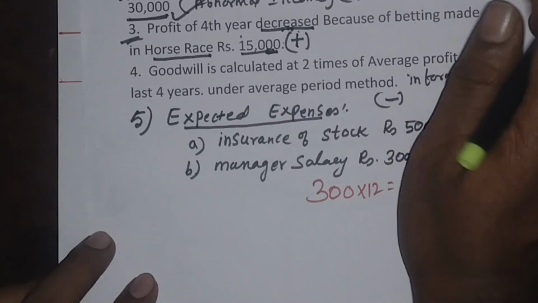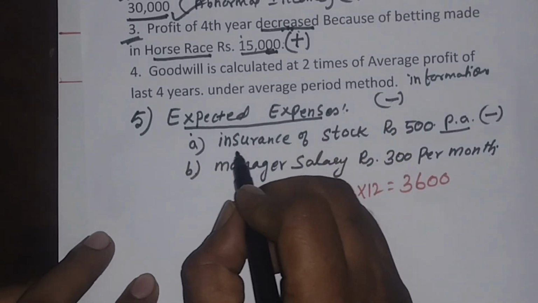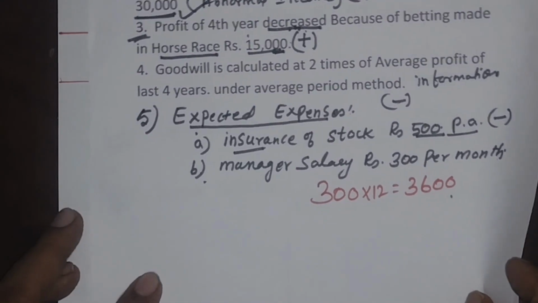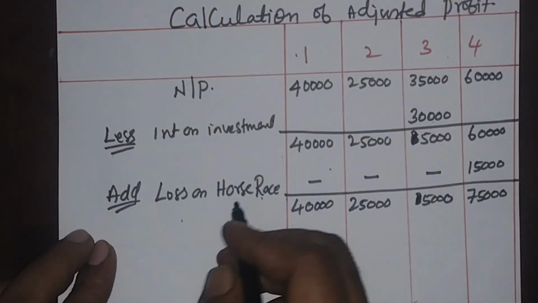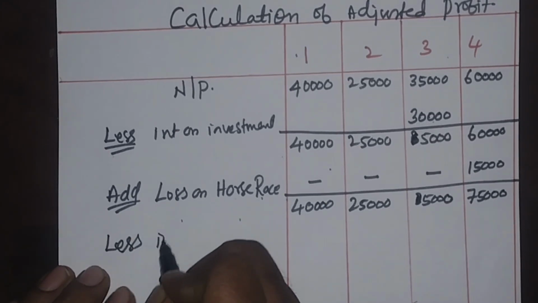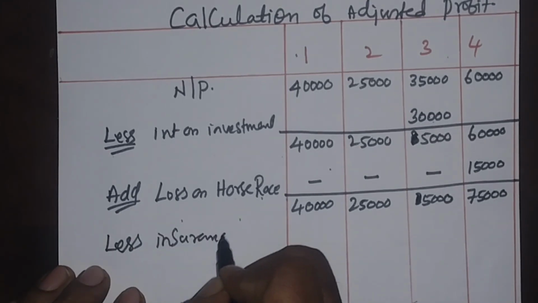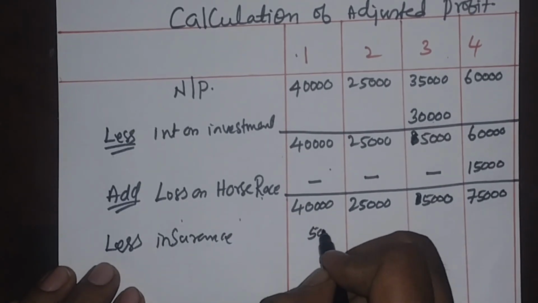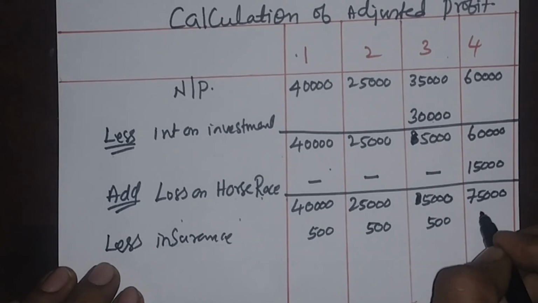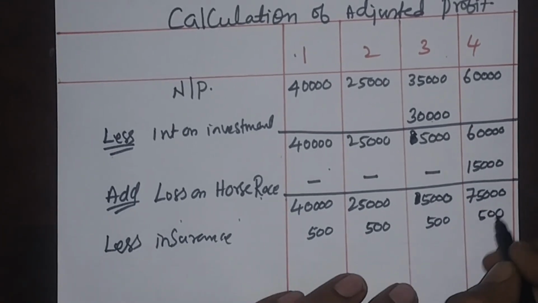The next point, it is the expected expenses. Insurance 500, manager salary 3,600. Now, less insurance. Per annum means you need to consider for all the years. 500, 500, 500.